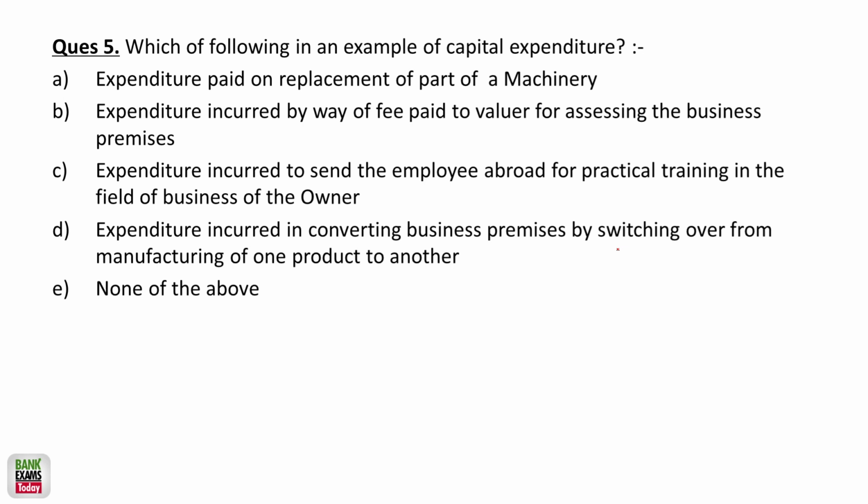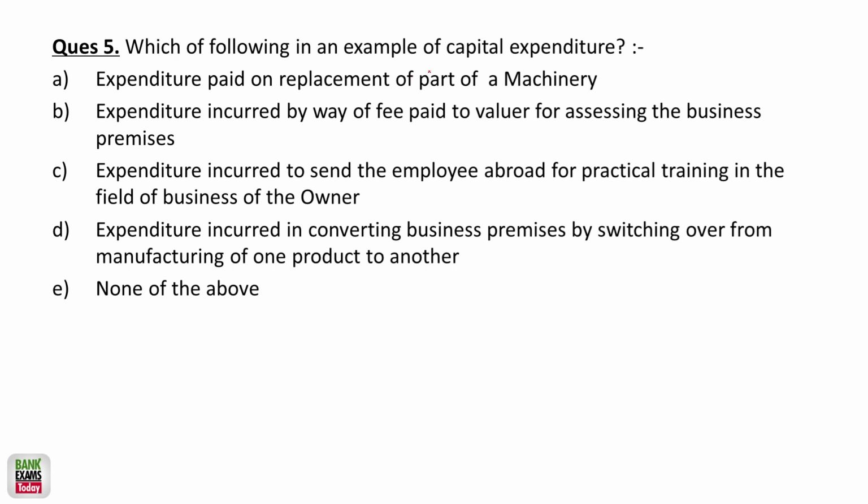Anybody with the answer of fifth question? A lot of you gave me the correct answer of the fourth one. Expenditure paid on the replacement of a machinery. Expenditure incurred by way of fee paid to valuer, incurred to send employee abroad. Expenditure on converting business premises by switching over from manufacturing of one product to another. So which of the following can be an example of capital expenditure?